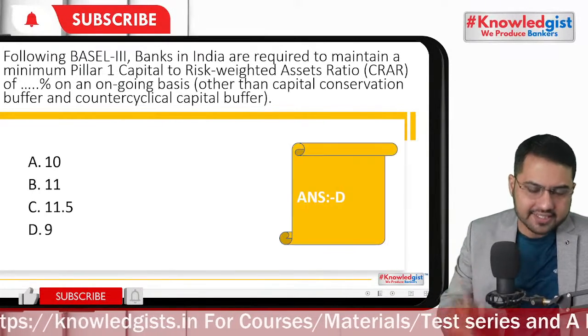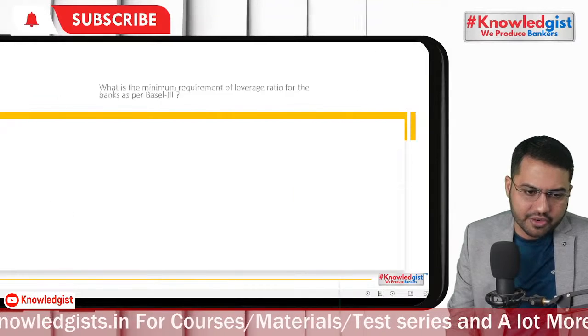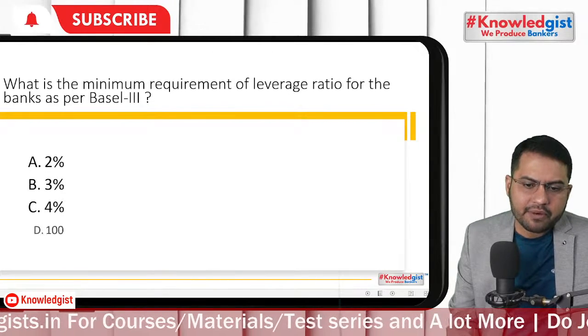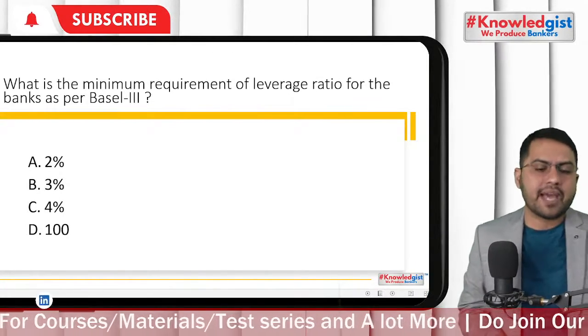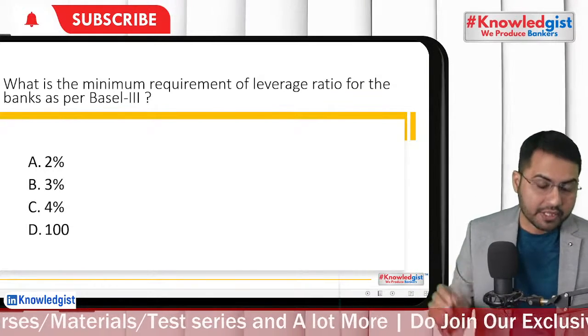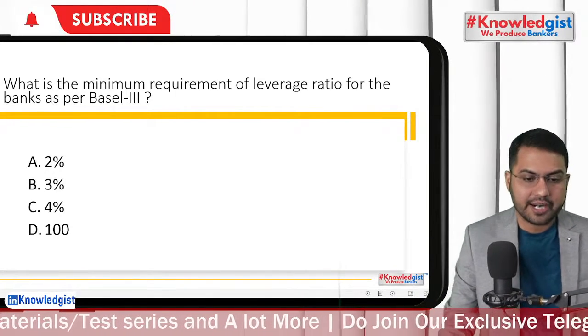And yes, it is 9%. Yes, thank you for your right answer. What is the minimum requirement of leverage ratio in the banks as per Basel 3? 2, 3, 4, and 100.